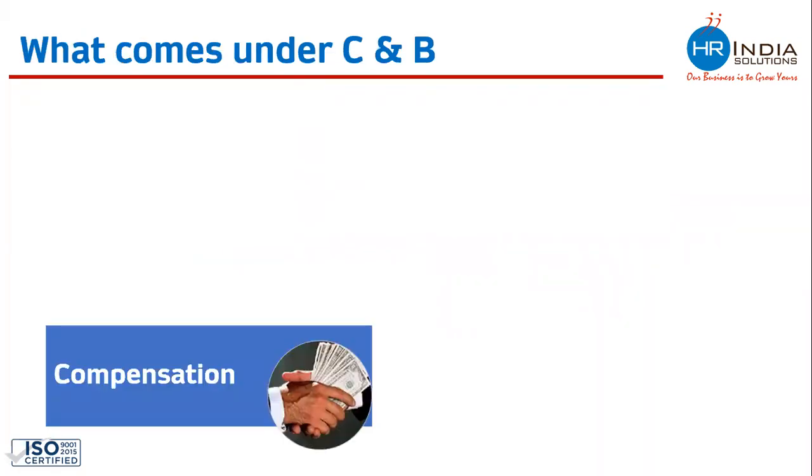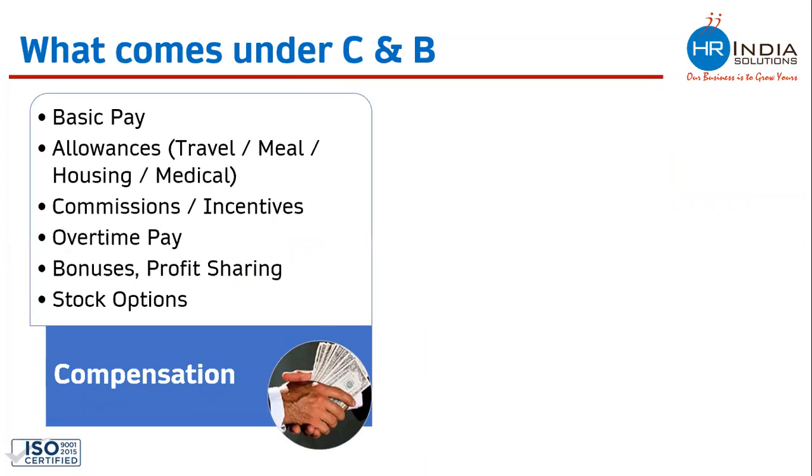Compensation, which is the monetary part of the package, includes things like basic pay and allowances. It can be travel allowance, meal allowance, housing allowance, or medical allowance, which are paid in the form of money. All commissions, incentives, overtime pay, bonuses, profit sharing, stock options, all these things are paid in the form of money. Hence, they come under compensation.